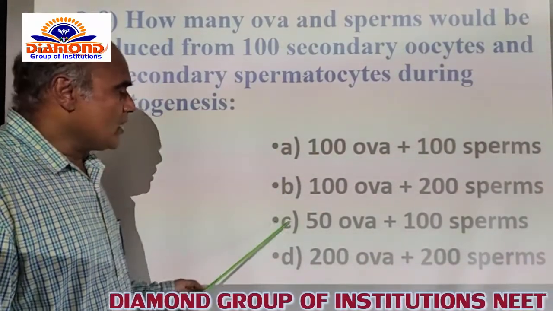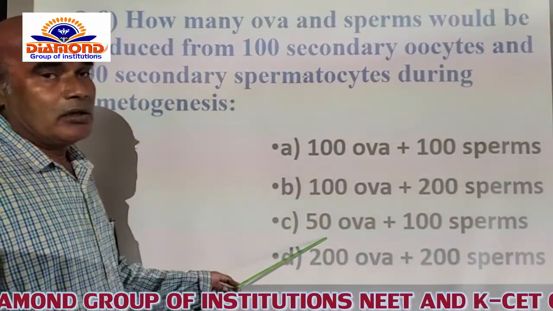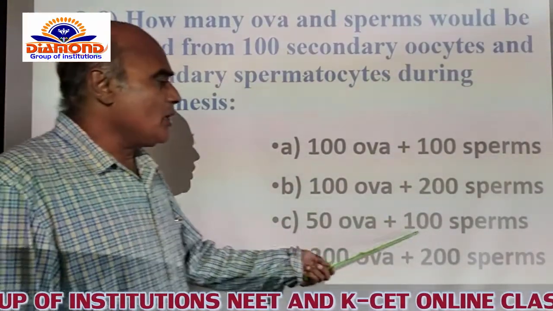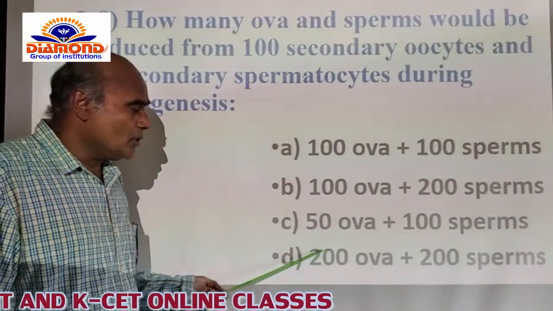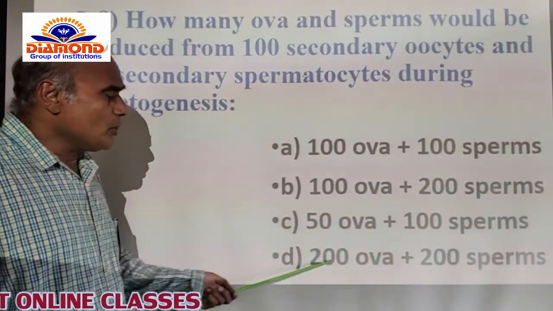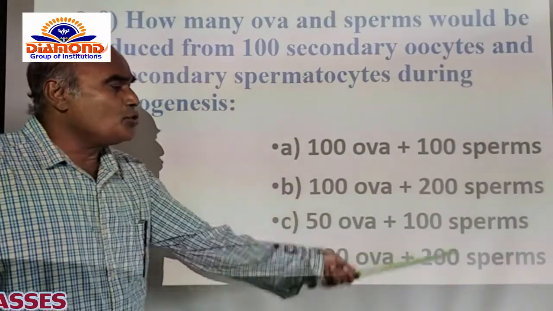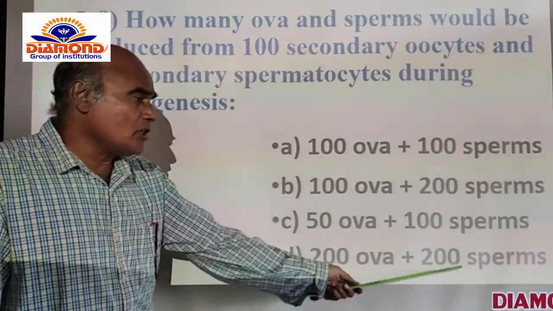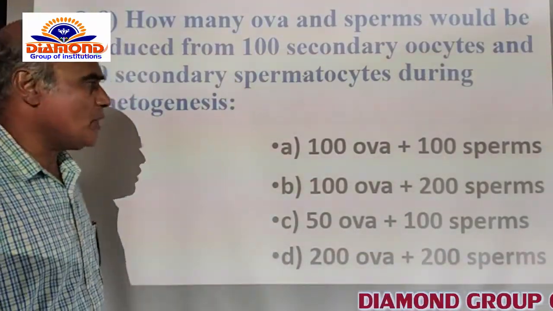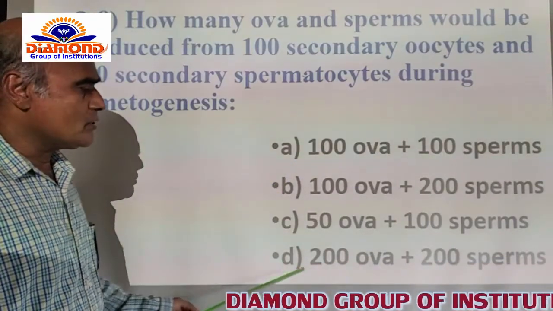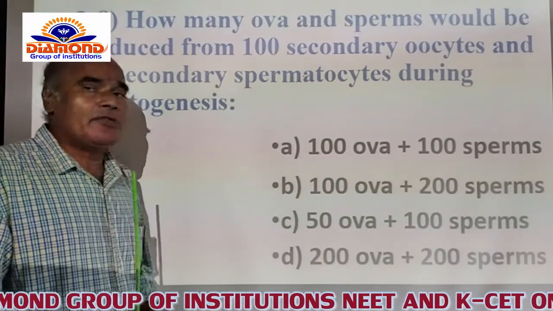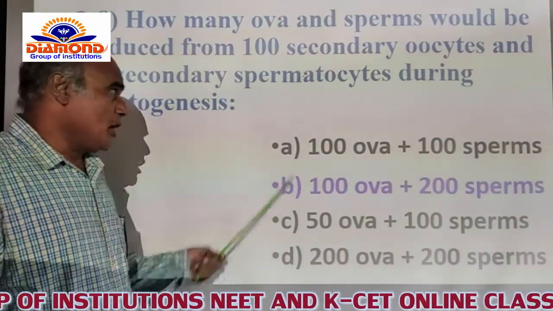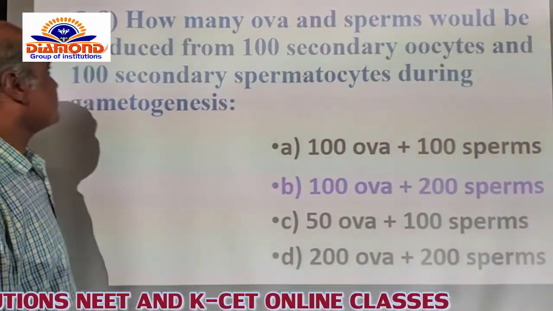Option C, 50 ova, is not correct, and 100 sperms is also not correct. Option D is 200 ova and 200 sperms. Regarding sperm production, 200 is correct, whereas the production of ova is not 200. That's why option B is the correct answer.